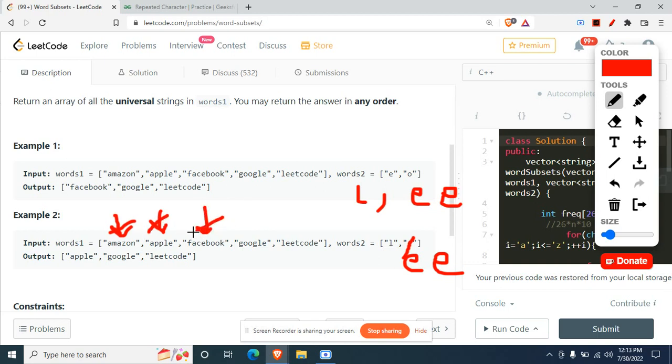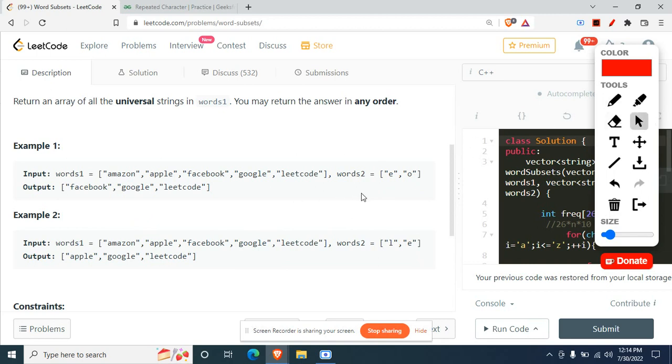So just move on. Facebook, no chance, move ahead. Google, yes, let's see. L and E, again, we need two E's, so move ahead. But in Leetcode, if you see, we have L and two E's, so we can actually take this, right? So this will be our answer if this were to be our input in words 2. Fine, I hope you have understood the question.